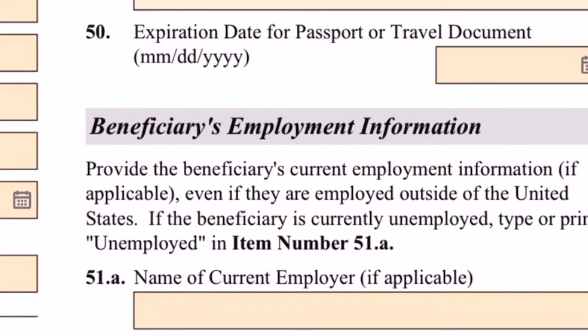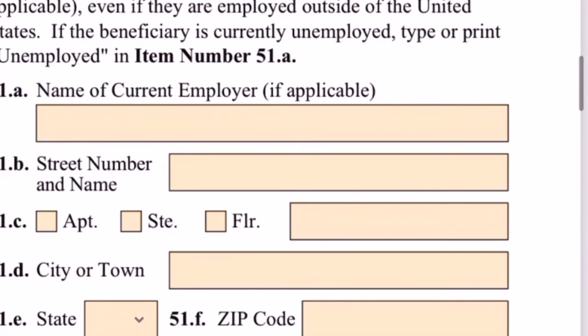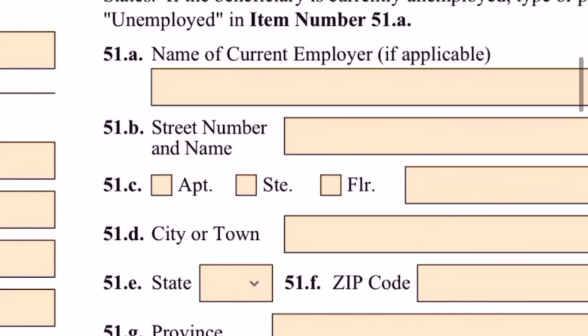Okay. The expiration date for the passport or travel documents. In this case, the expiration date of my client's passport will go here. My client's passport expires, let's see, the first of the first, 2025. Okay, so the first of the first 2025.